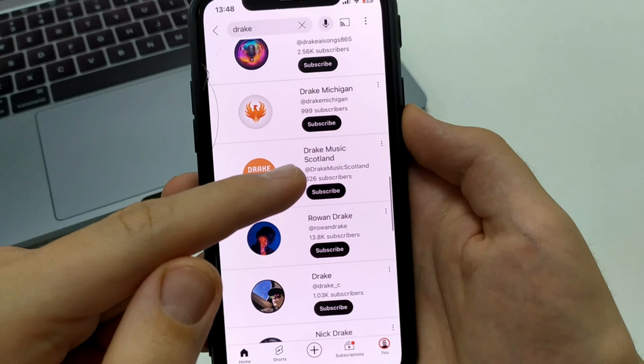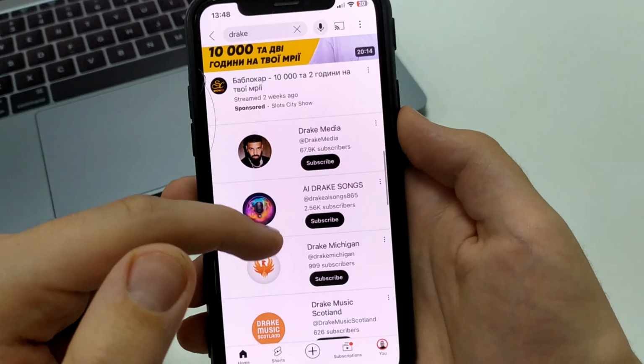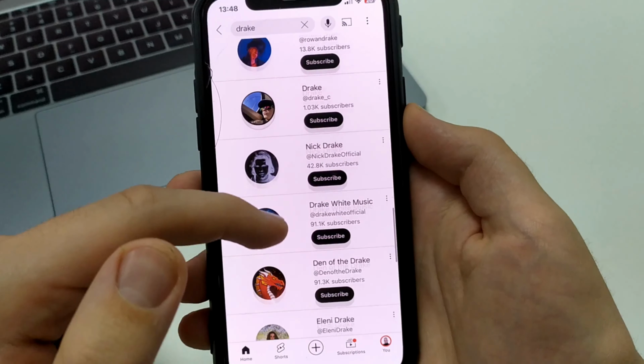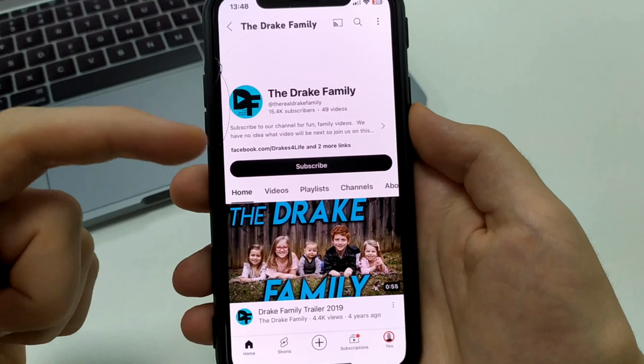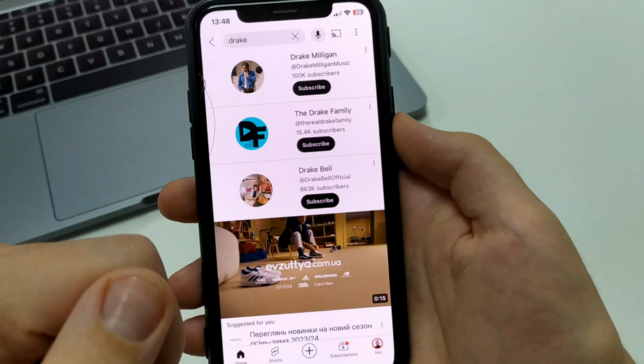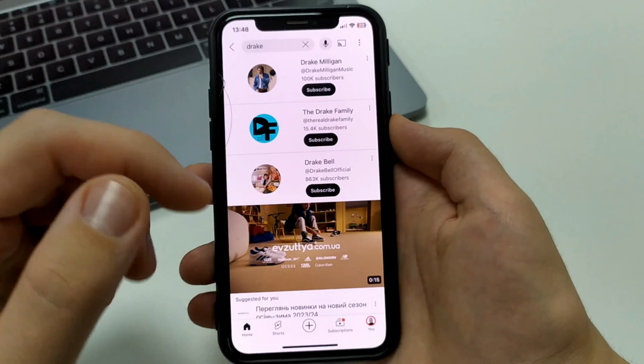That is Drake music. Drake. Let's say there's media. There's Drake songs and different channels. And we search and search and search and find the channel we want. You can also type any query, any word at all, in the search box and find it.